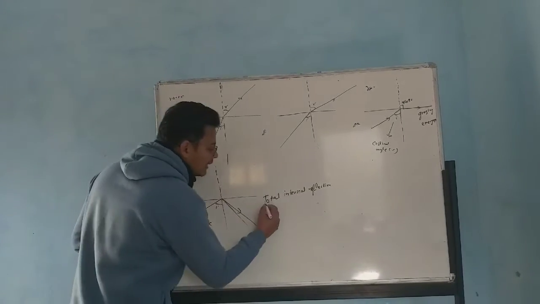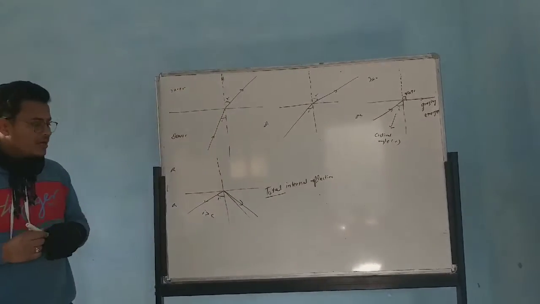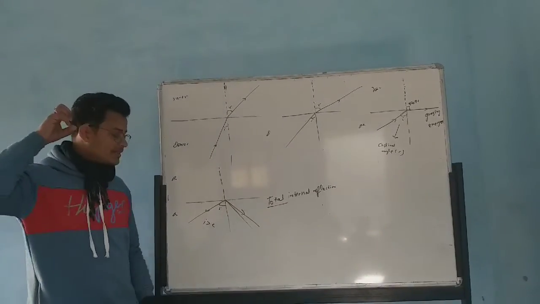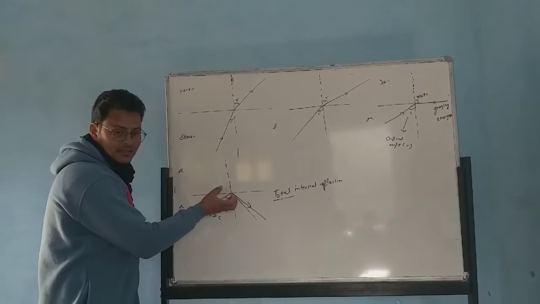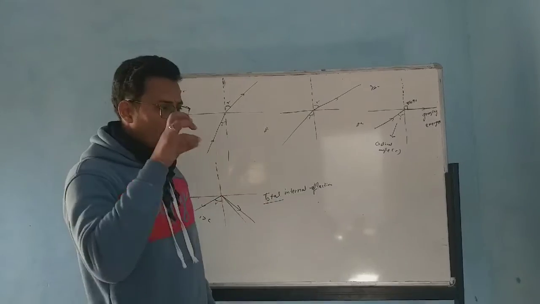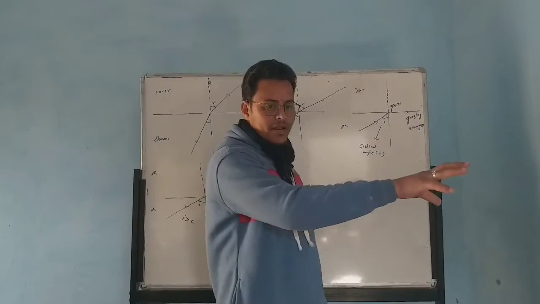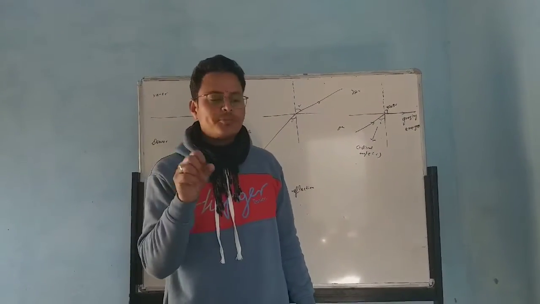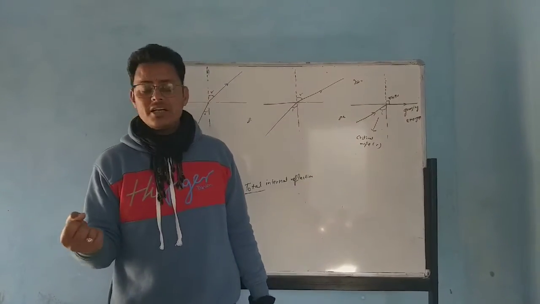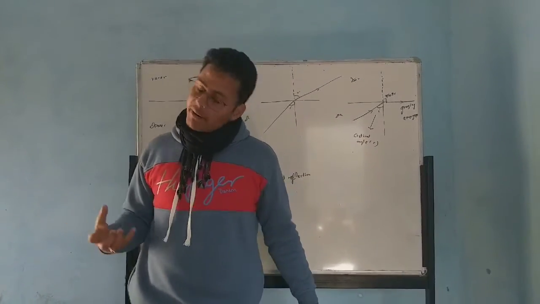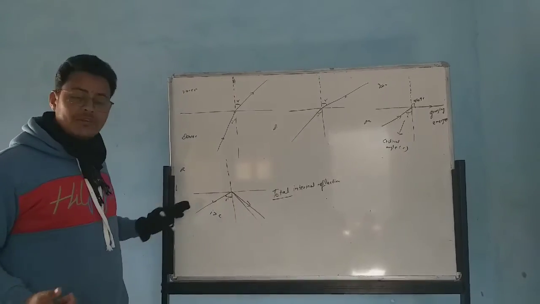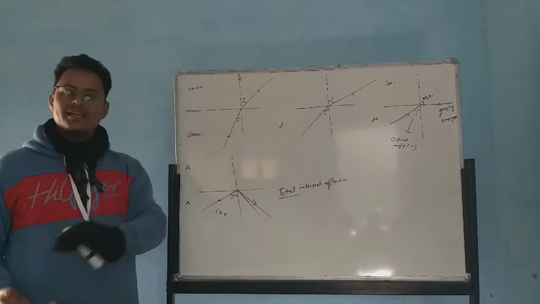So why am I calling it total internal reflection? It is total reflection. It means when 100% light is being passed, then 100% light will reflect. In the case of a mirror, if you are passing some light, some light the mirror also absorbs, so it does not reflect 100% of the light. But in this case, it will be total internal reflection. I mean if 100% light is passing, then 100% will reflect.